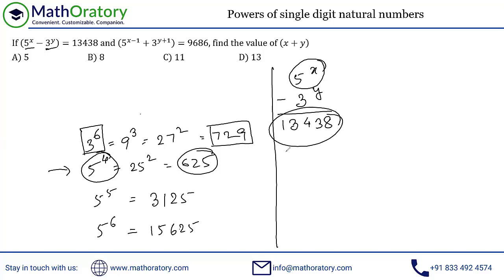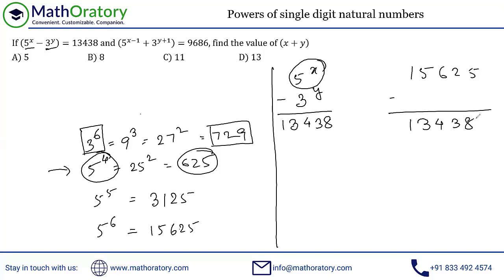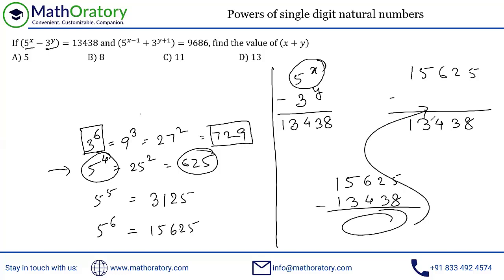So let's try to justify whether this is possible or not. Now the question is, how much should be subtracted from 15625 to get this 13438? On the other hand, you can just simply subtract this 13438 from the 15625 to get this number again, right?